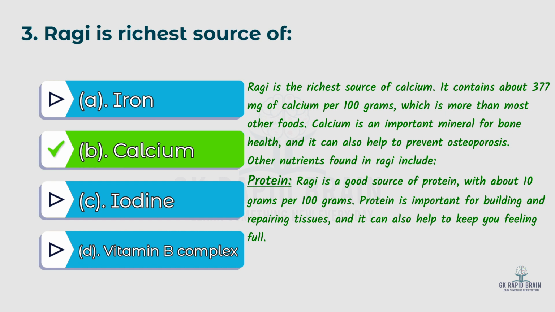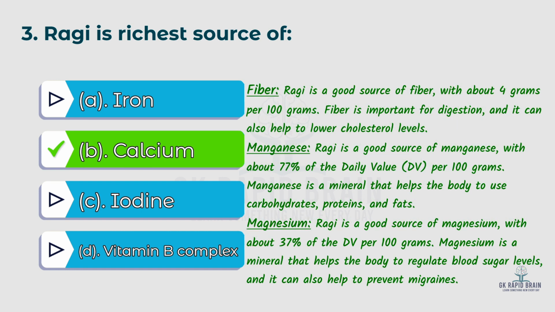Other nutrients found in ragi include protein. Ragi is a good source of protein with about 10 grams per 100 grams. Protein is important for building and repairing tissue, and it can also help to keep you feeling full. Fiber: ragi is a good source of fiber with about 4 grams per 100 grams. Fiber is important for digestion, and it can also help to lower cholesterol levels.